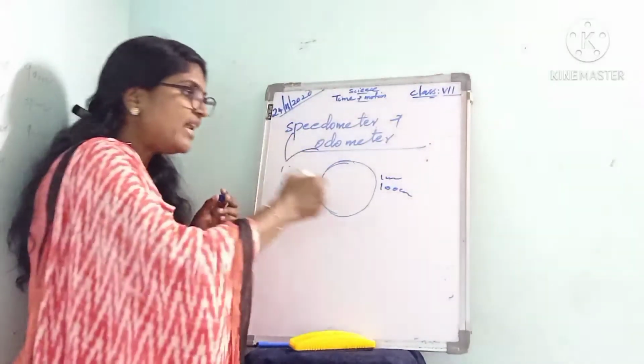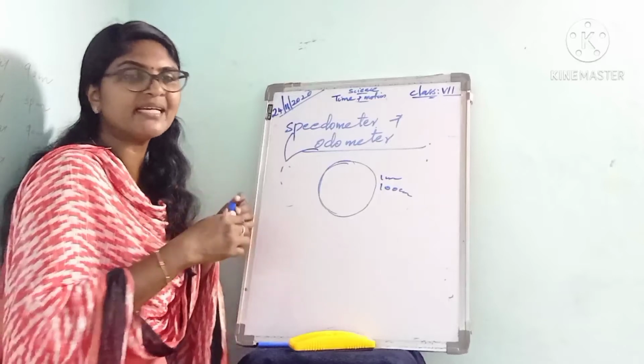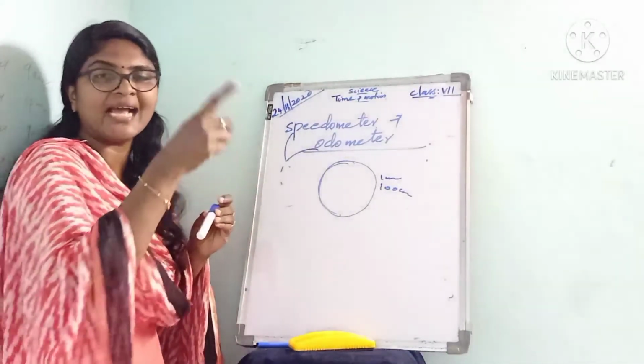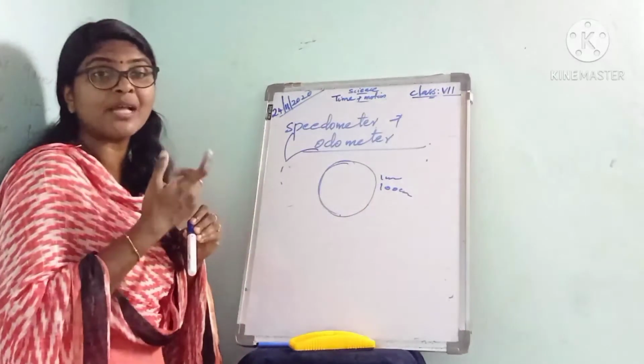As the wheel rolls, what actually happens? A meter attached to the wheel records the distance the wheel has travelled.